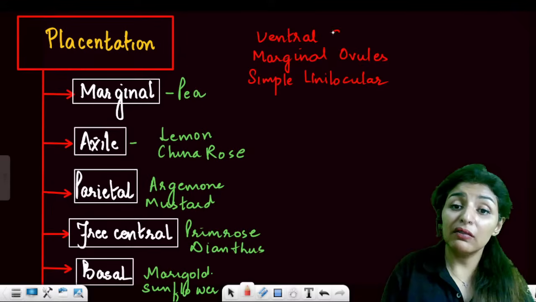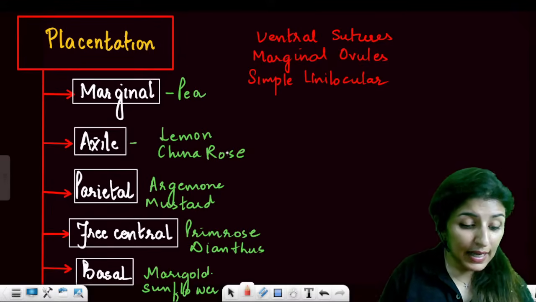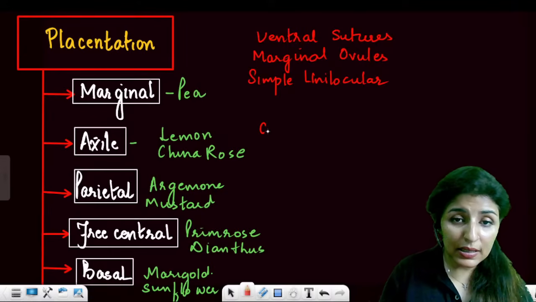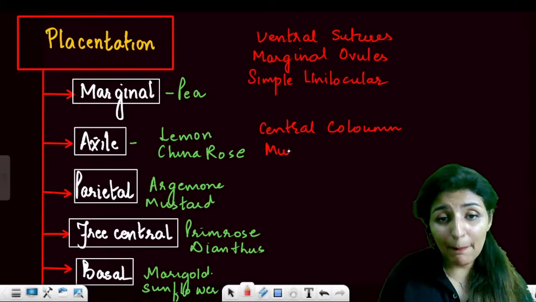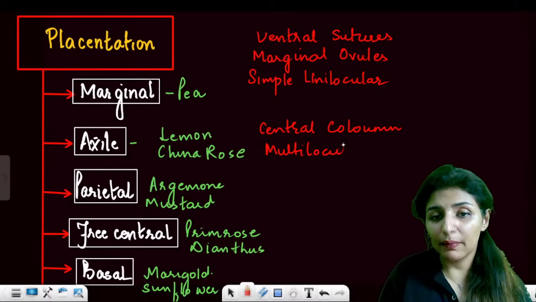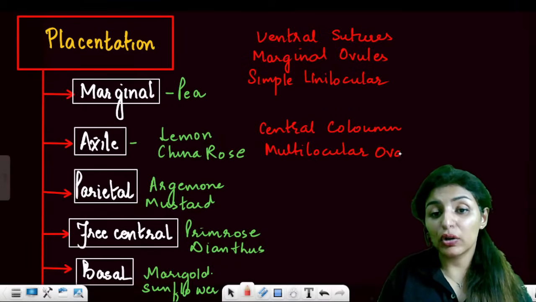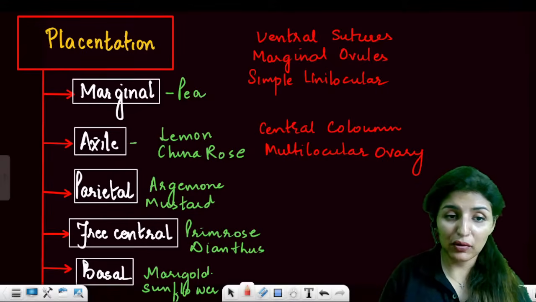So these are the key words to remember. Moving on to axile. In axile, there is always a central column around which they are arranged, and it is always a multilocular ovary. These are the key words that you have to remember.